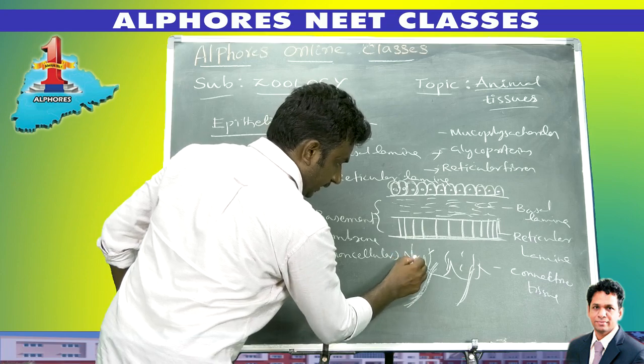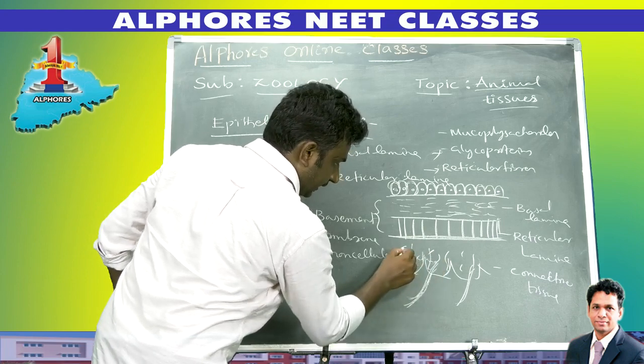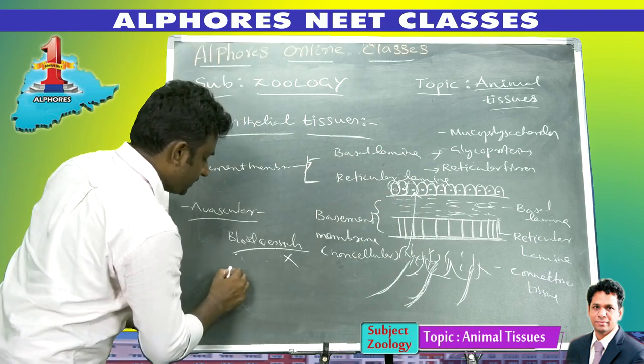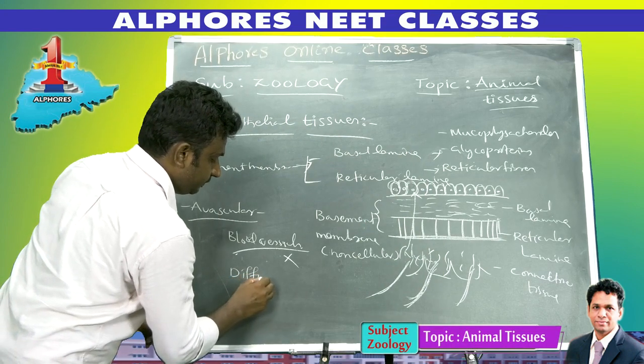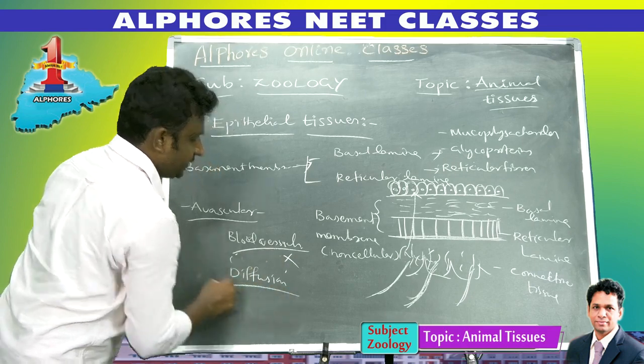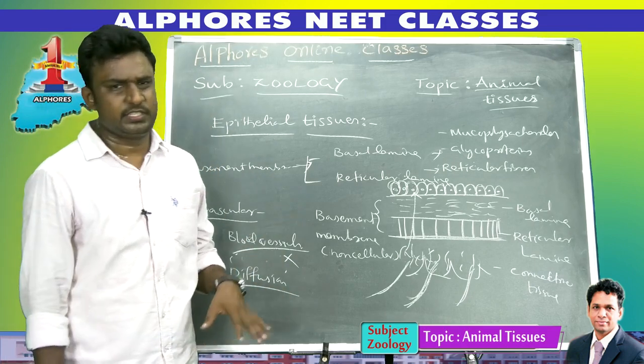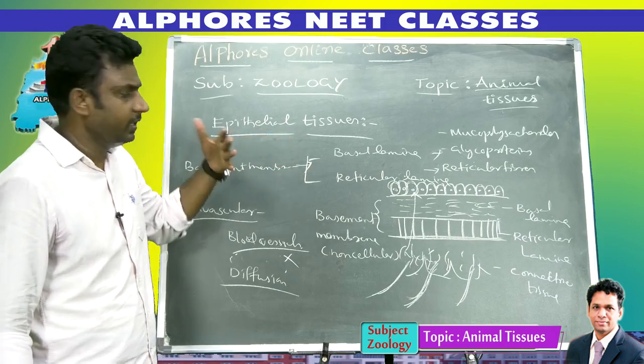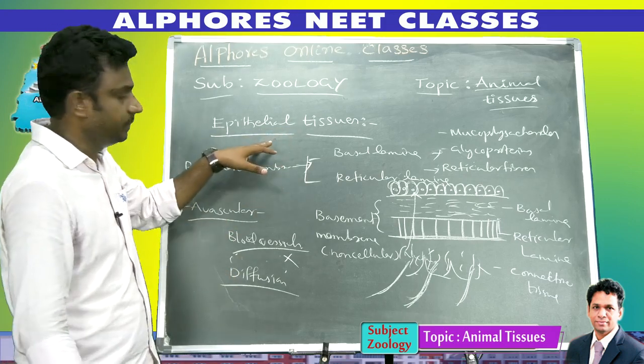Here, nutrients which are present in the connective tissues are collected by the epithelial tissues by a simple process which is called diffusion. General structure of epithelial tissue. Epithelial tissues, where they are present. So what is the structure of epithelial tissue?